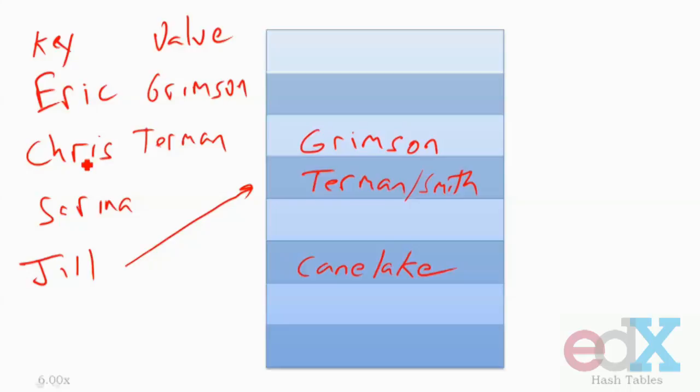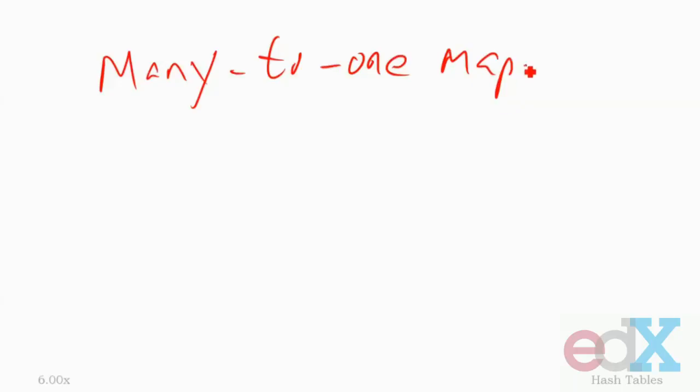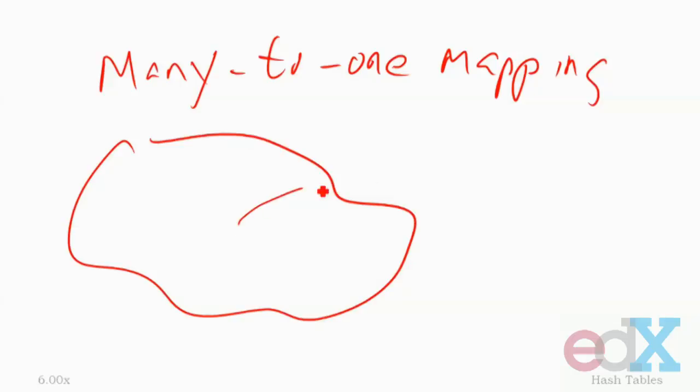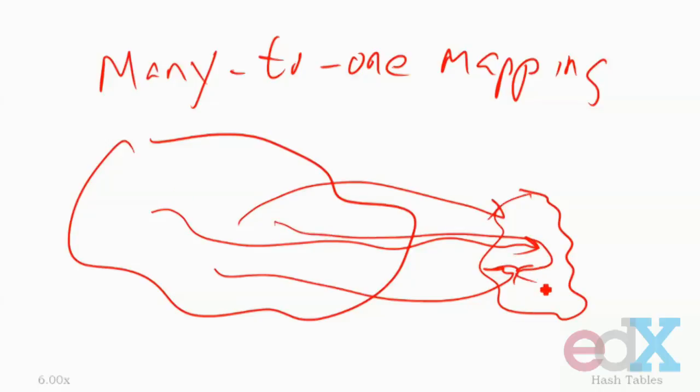This problem, by the way, has a name. It's called a collision. Why do we have collisions? We have collisions because a hash function is a many-to-one mapping. The whole point was to take a very large space and map each element in that space into a much smaller space. Inevitably, if we're doing that, sooner or later we're going to have to map more than one element from this big space to the same point in the smaller space. And that is what produces a collision. Fortunately, collisions are not that difficult to handle.